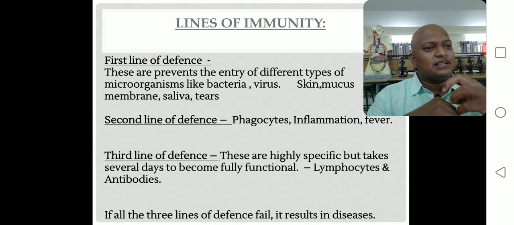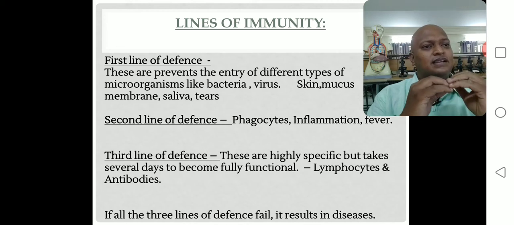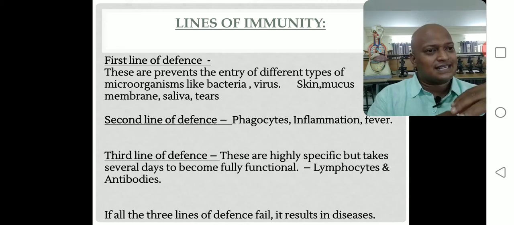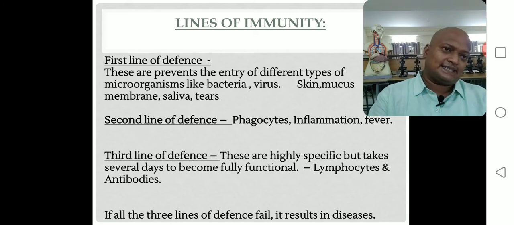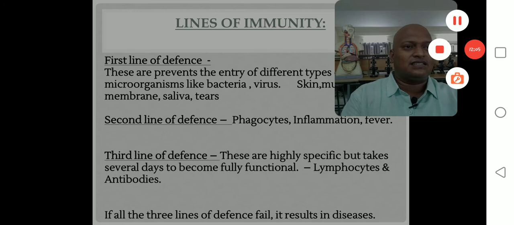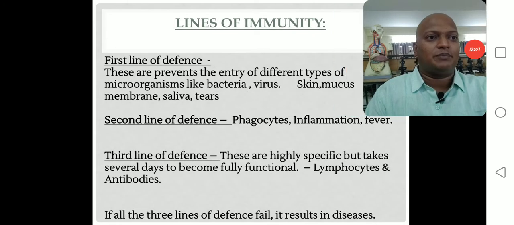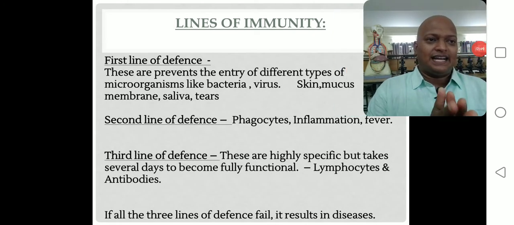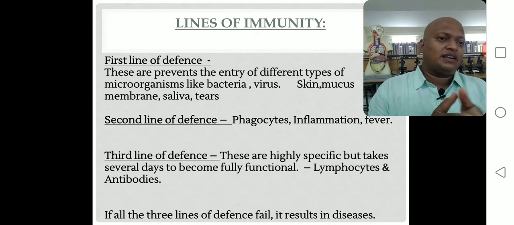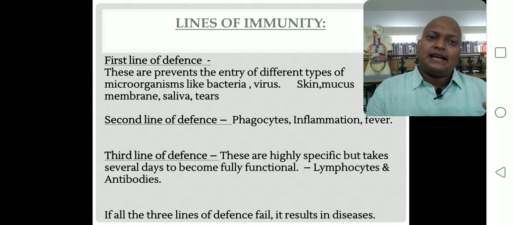Whenever body temperature increases, the increased temperature also destroys some of the antigens, the disease-causing agents. Okay, clear up to this? Right. So, second line defense mechanism, what are the components? Phagocytes, inflammation and fever are the second line defense mechanism components in the immune system.